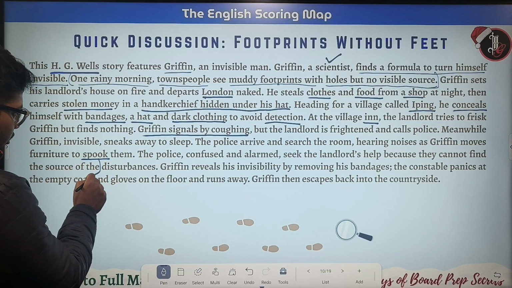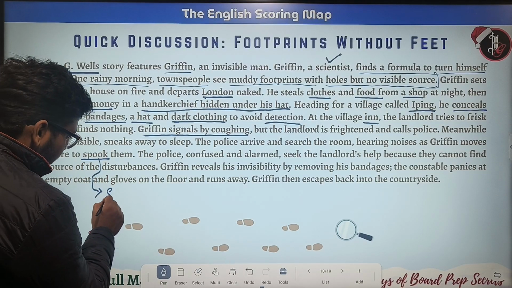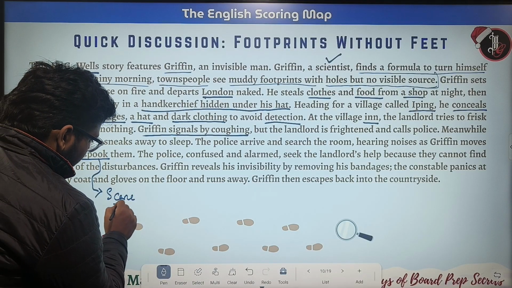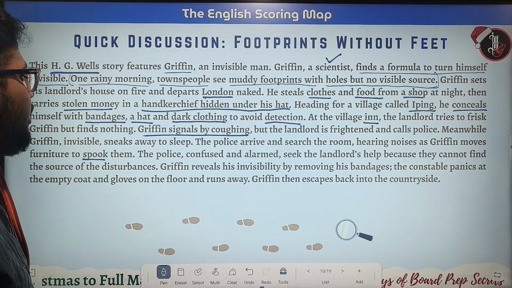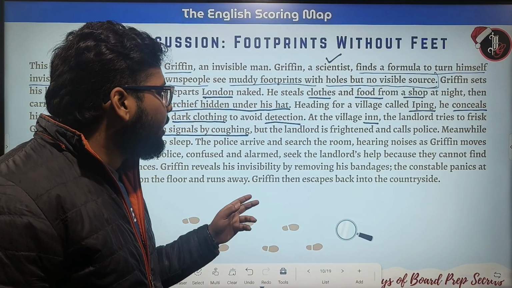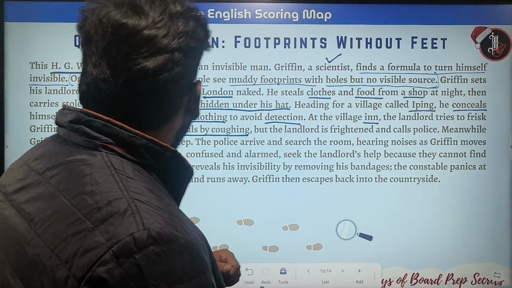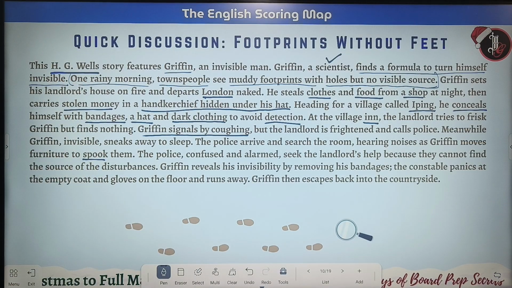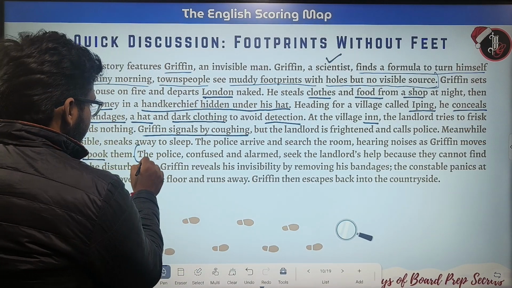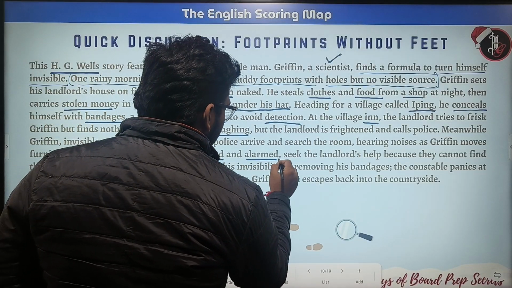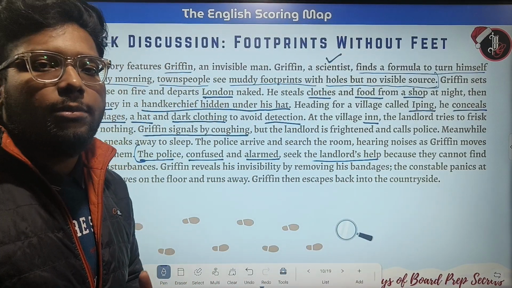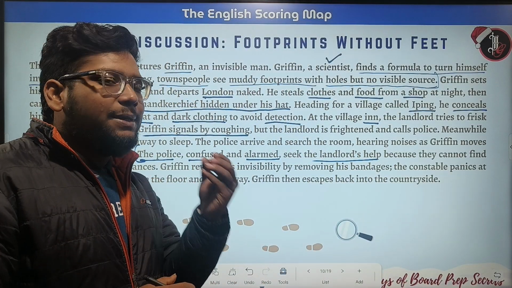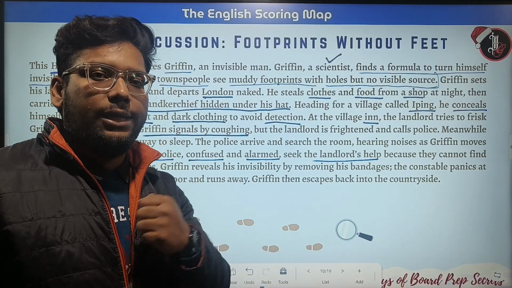Spook, we can also write scare. In order to spook them. The police, confused and alarmed, seek the landlord's help because they cannot find the source of the disturbances or the noises.